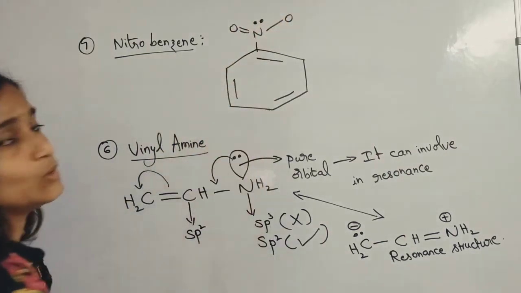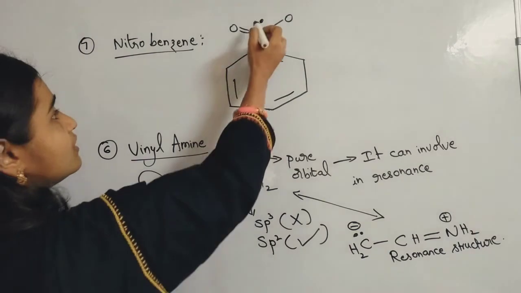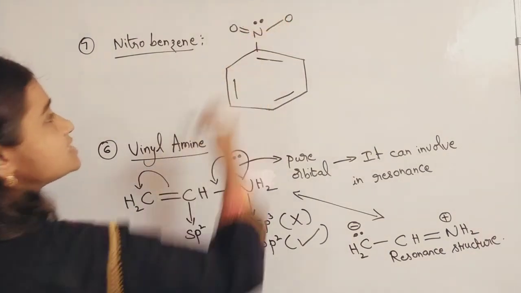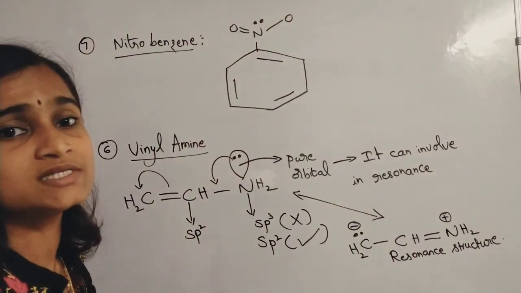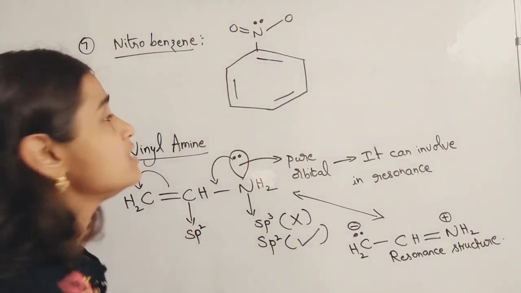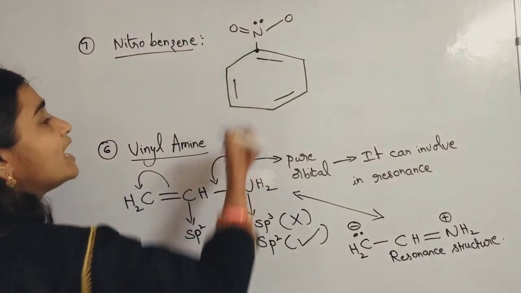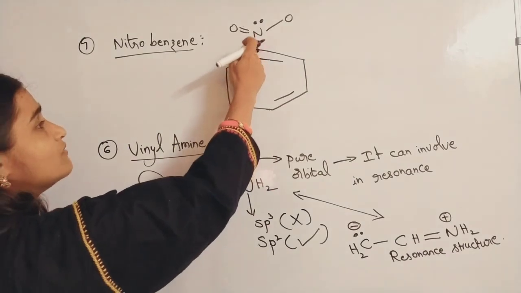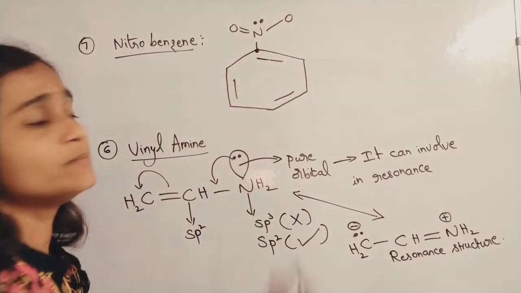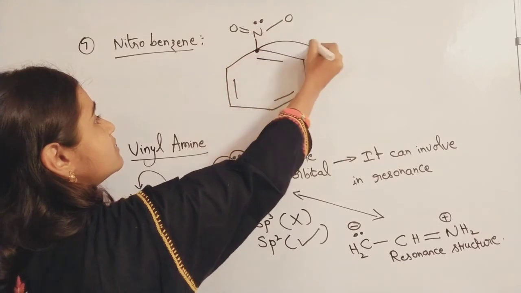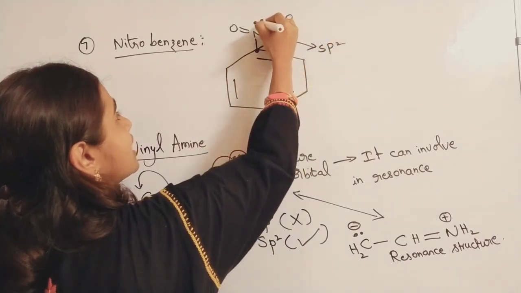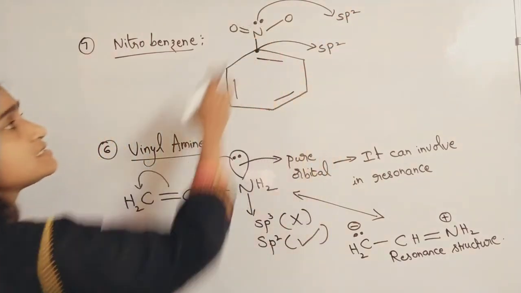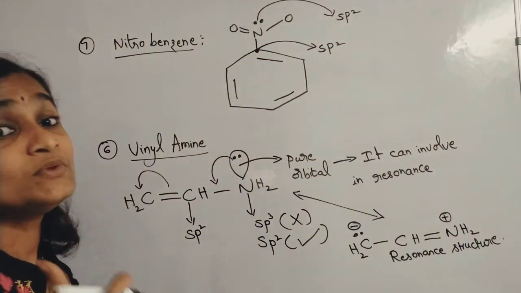Here you are finding a lone pair of electrons for nitrogen. So 1, 2, 3 sigma bonds and 1 lone pair. You will think that nitrogen's hybridization is sp3. No, check for the carbon atom to which nitrogen is attached. So this carbon atom, 1, 2, 3 sigma bonds, is an sp2 hybridized carbon only. So this being sp2, the hybridization in nitrogen is also sp2, and this lone pair is present in a pure orbital.